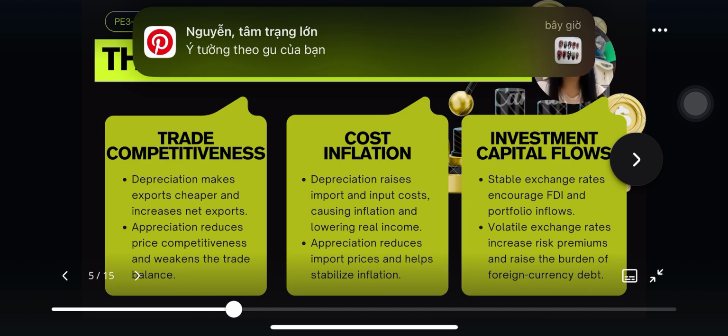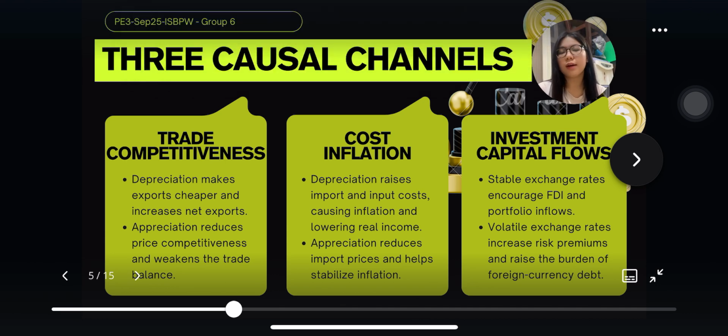Now, let's move to the three main channels through which exchange rate movements affect the economy. The first channel is the trade competitiveness channel. When the Vietnamese dong depreciates, Vietnamese exports such as textile and electronics become cheaper abroad, boosting net export and output. In contrast, when the dong appreciates, exporters lose price competitiveness and the trade balance tends to weaken.